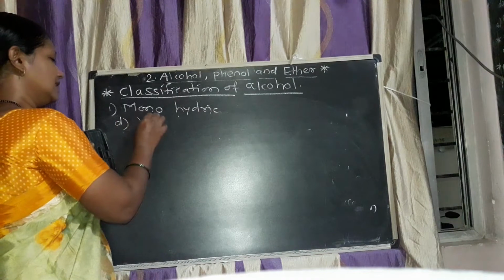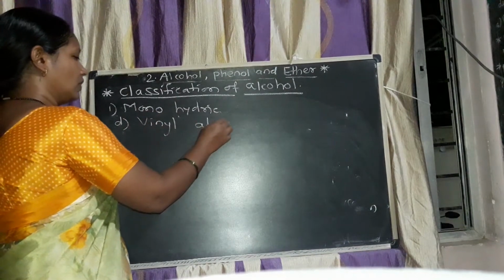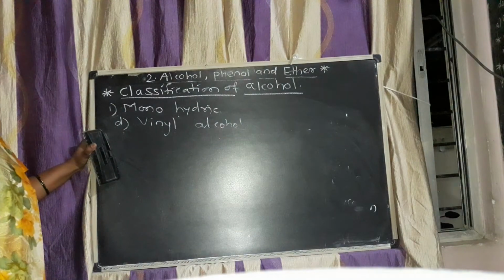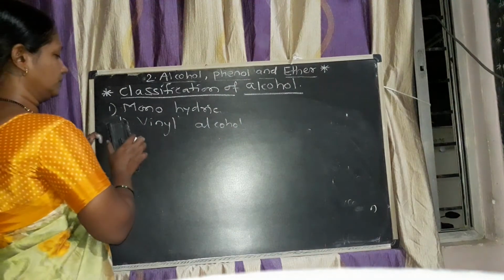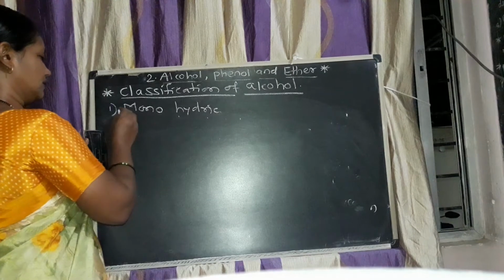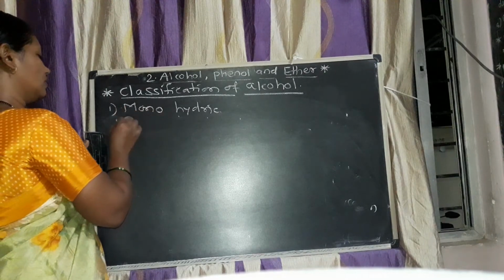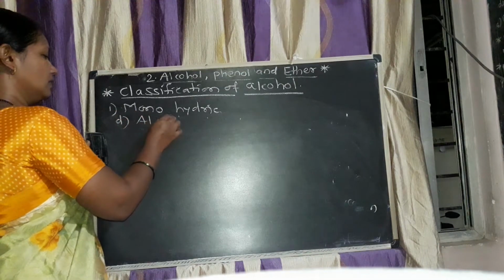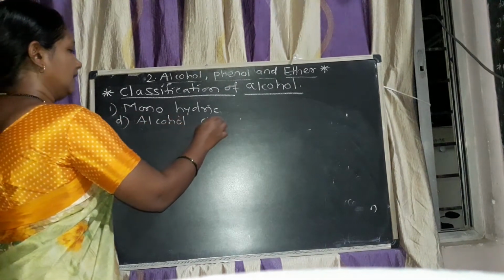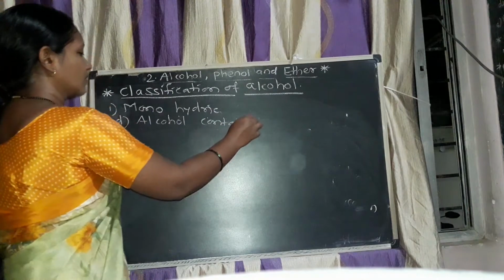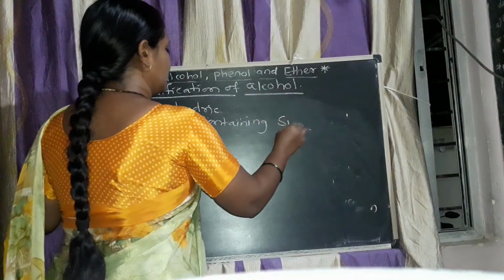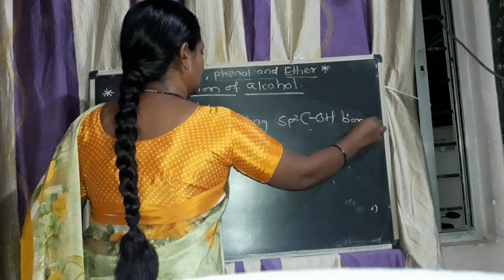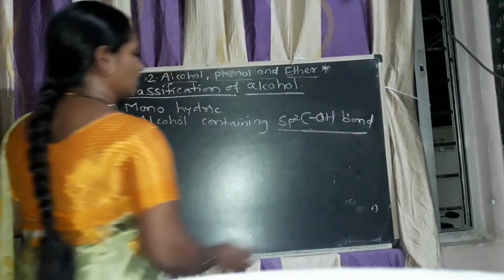Now, next one, D, that is vinyl alcohol. Now, in this monohydric alcohol, the next subtype is the alcohol containing sp2 C-OH bond.